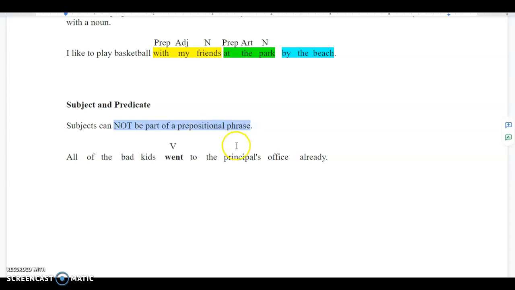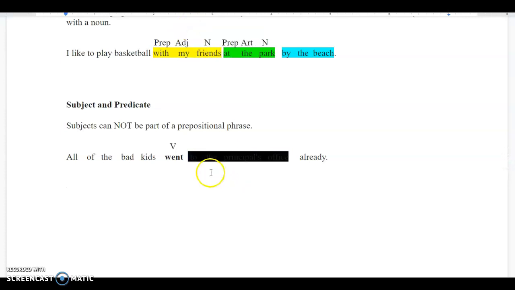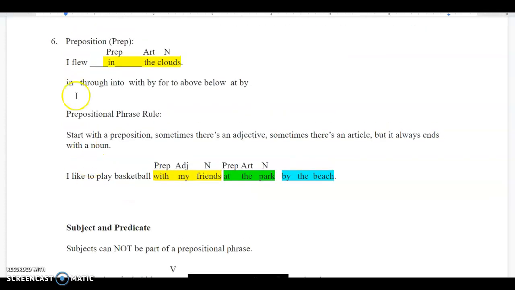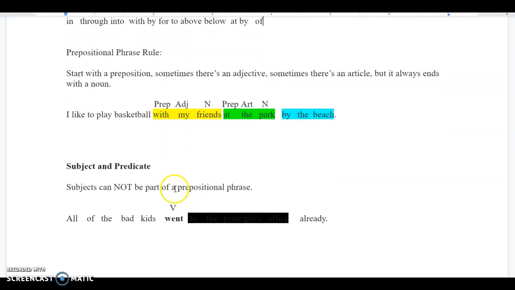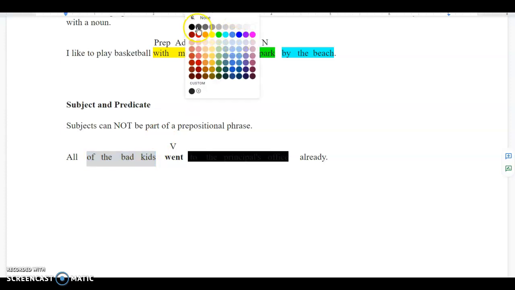Now, are there prepositional phrases in here? Okay. To the principal's office. Here's a prepositional phrase, right? To the principal's office. Okay, so I'm going to black that out, so that's gone. Okay, any others? Of, here's a preposition, of, right? Did I have that on here? No. So of is a preposition. I flew of the clouds means kind of around it. So of the bad kids. So here's a prepositional phrase. So I am going to block that out.